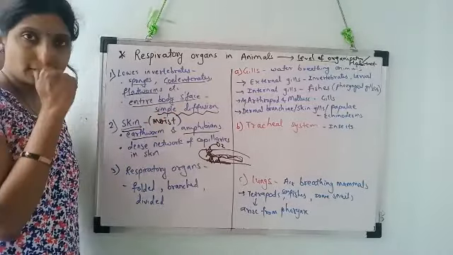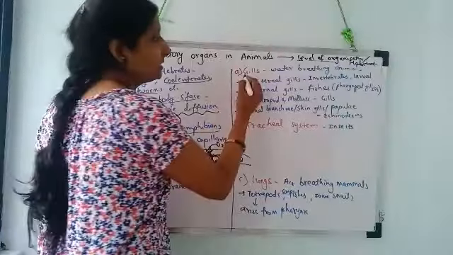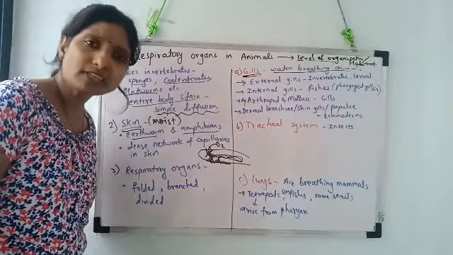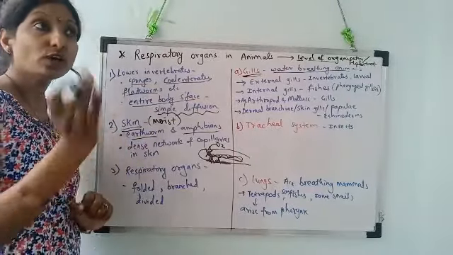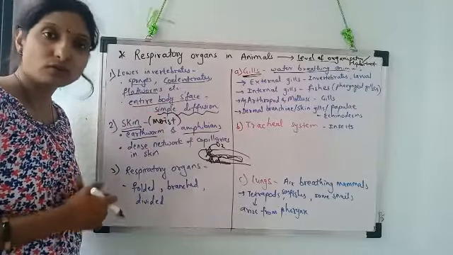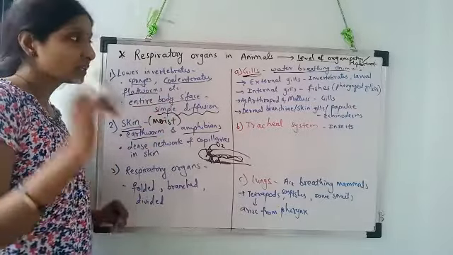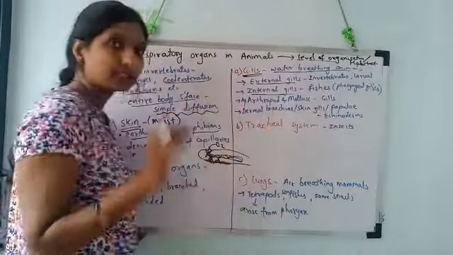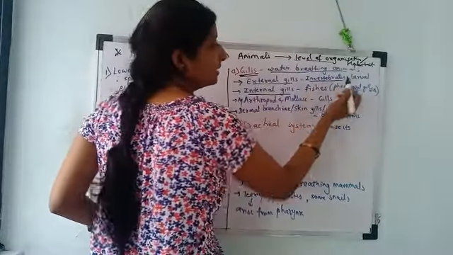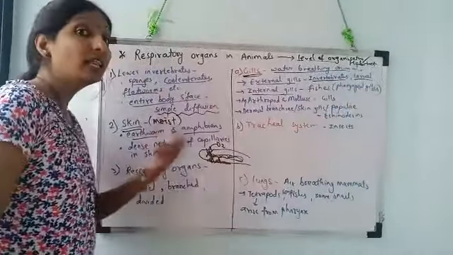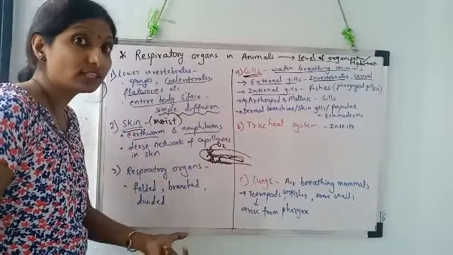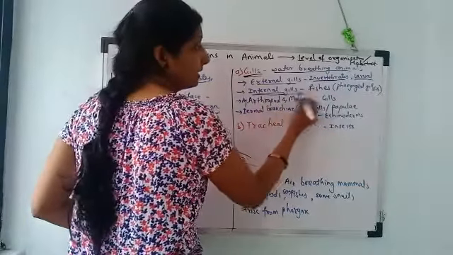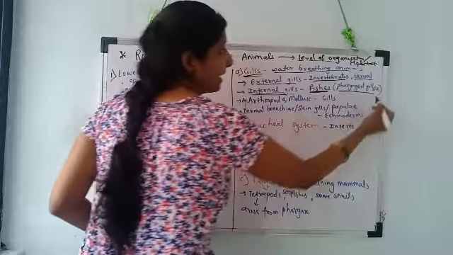The first type of respiratory organ given here is gills. Gills are the respiratory organs present in water breathing animals. What are water breathing animals? Means they take in oxygen dissolved in the water. Here the gills are mainly of 2 types, external gills and internal gills. Let me tell you first of all, external gills are present in some invertebrates and some larval amphibians. Amphibians, when in the larval stage, breathe through gills. Which gills? External gills. And internal gills are found in fishes, in the pharyngeal gill slits.